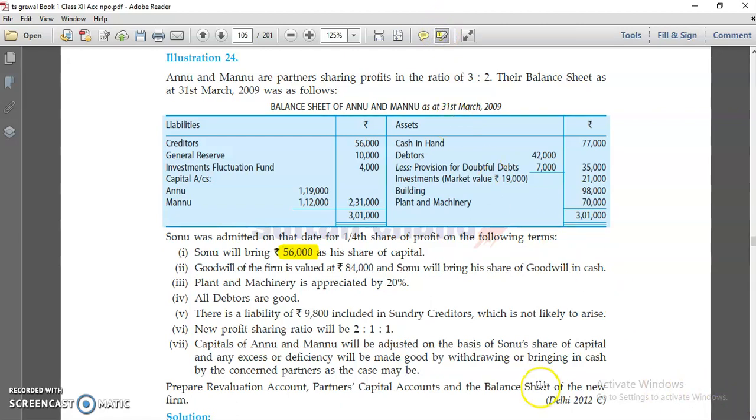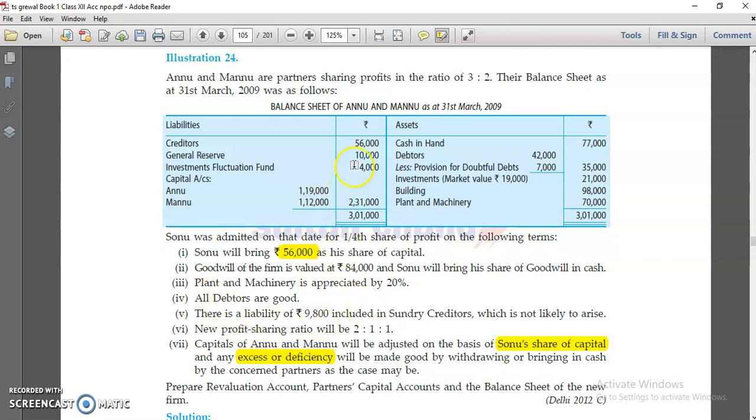Next, at last, what we have to see first, whether the question relates to adjustment or not. It is mentioned capitals of Anu and Manu will be adjusted on the basis of Sonu's share of capital. So it is mentioned, means all the partners' capital accounts will be adjusted on the basis of new partner's capital account, and it is mentioned excess or deficiency will be made good by withdrawing or bringing in cash. Means we have to check whether the closing capital of the partners is higher or lesser than the adjusted capital. According to that we can solve the excess or deficiency. Okay, so let's see that.